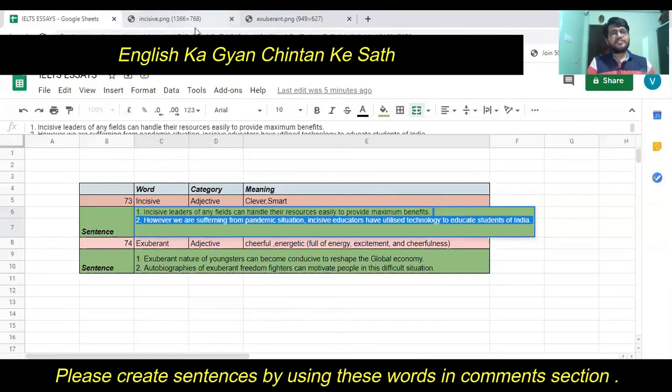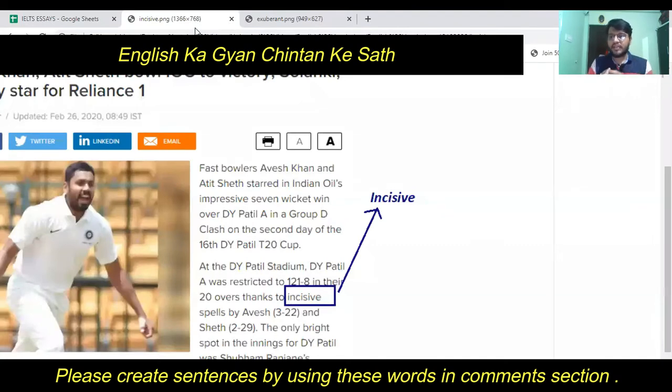Now let's go to the article in which I have found this word utilized. As you can see, highlighted in the screenshot, the article is relevant to cricket, as I love cricket. Probably it is relevant to the Ranji Trophy match or something like that.